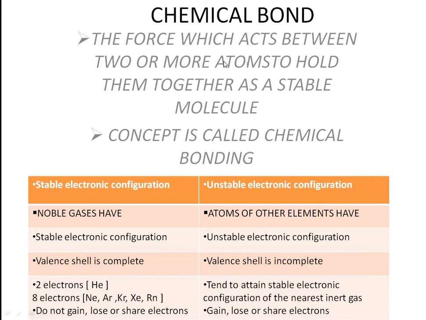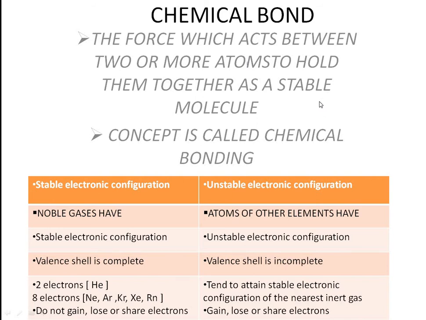Two or more atoms means, for example, sodium and chlorine: sodium one atom, chlorine one atom. Now coming to magnesium chloride, we have three atoms: magnesium 1, chlorine 2. So that's what they mean here. The force which exists between sodium and chlorine, or between magnesium and two chlorine atoms, makes them hold together as a stable molecule.